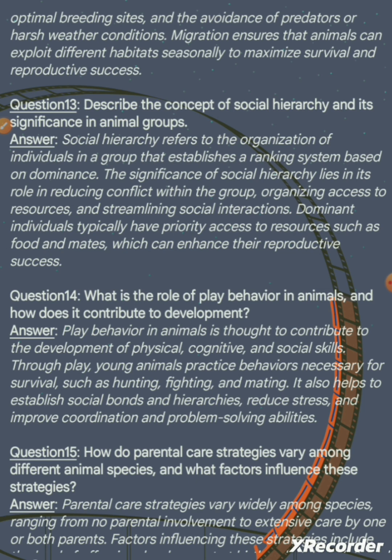The significance of social hierarchy lies in its role in reducing conflict within the group, organizing access to resources, and streamlining social interactions. Dominant individuals typically have priority access to resources such as food and mates, which can enhance their reproductive success.